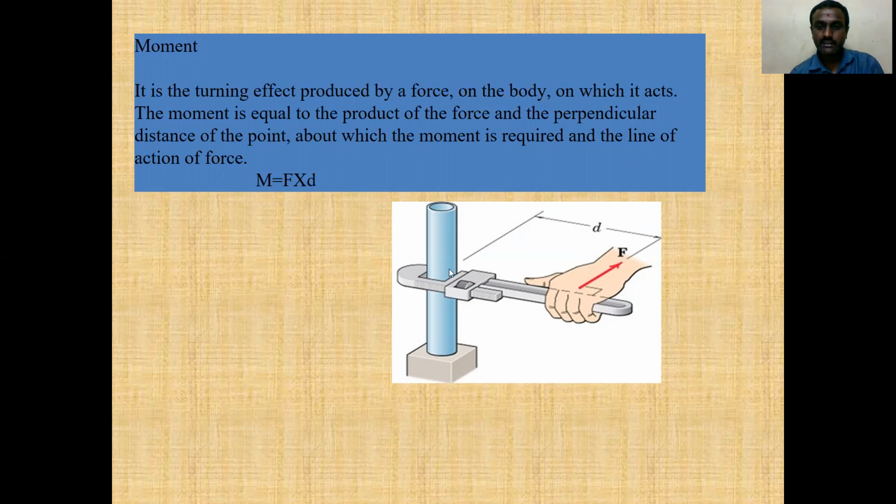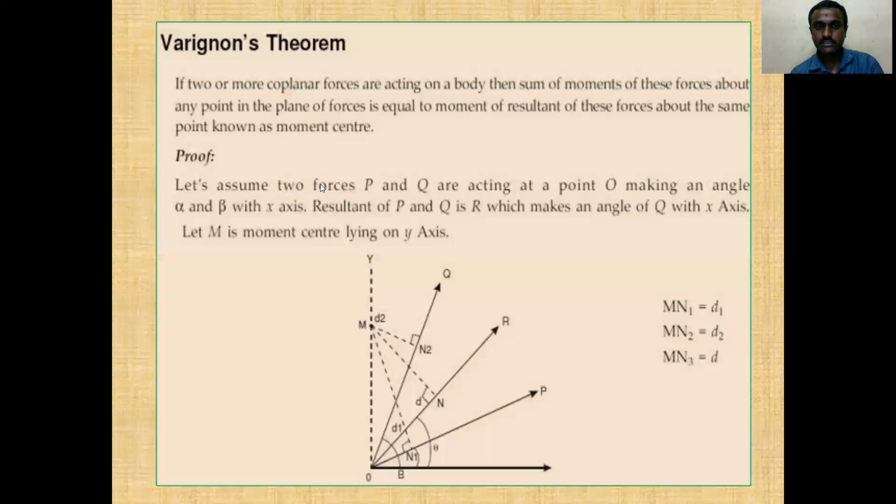If you see the diagram, the force is applied in the opposite direction with respect to the perpendicular distance. So it is also called a turning effect produced by a force on a body, and moment is equal to the product of the force and the perpendicular distance. So that is nothing but moment: force into perpendicular distance.